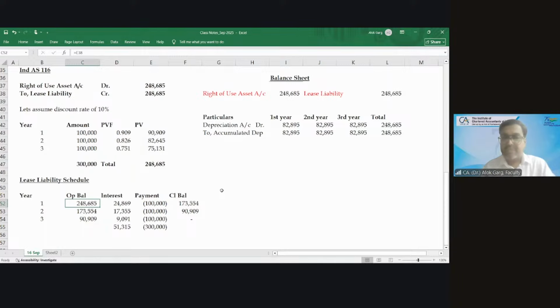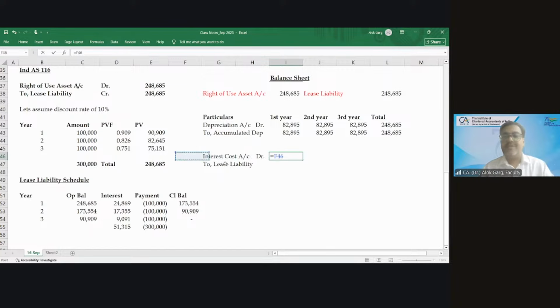Have you understood this lease liability schedule? So what is the next entry? You have recognized an asset and liability, and you have charged depreciation for 3 years. Now what about liability? You have to pass an accounting entry: Interest cost account debit to lease liability, each year.